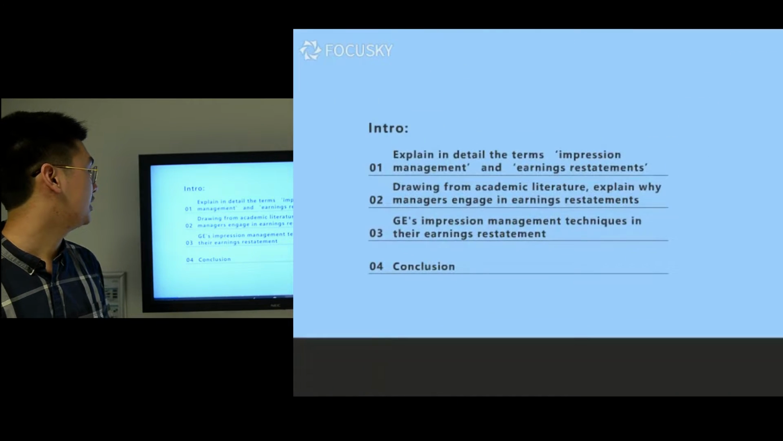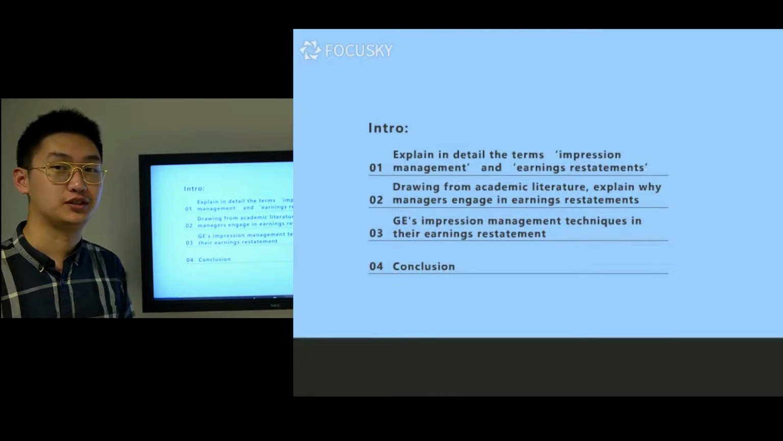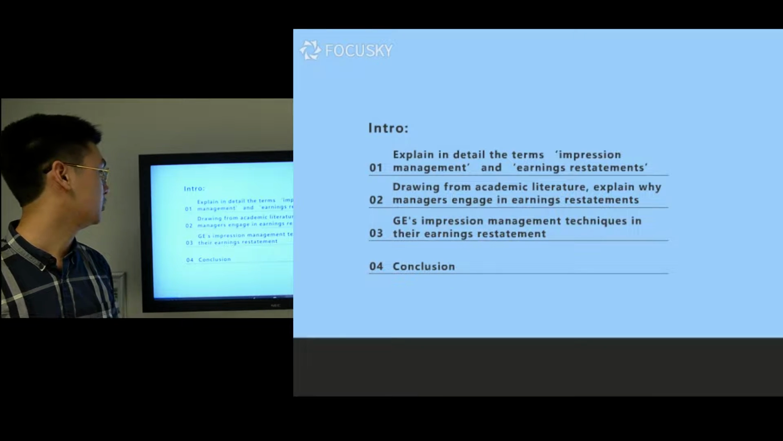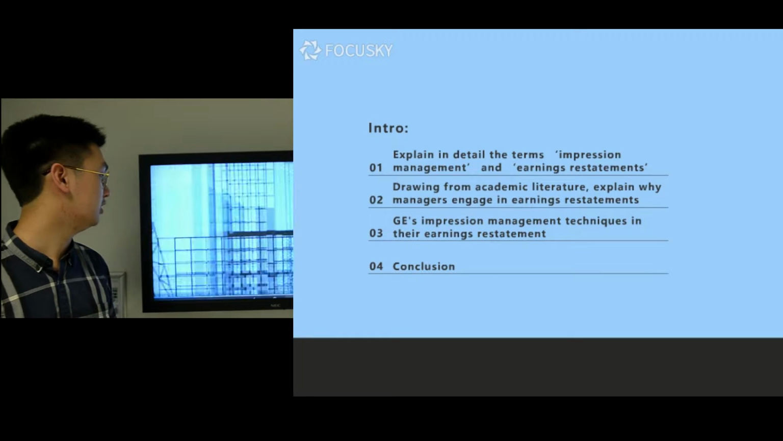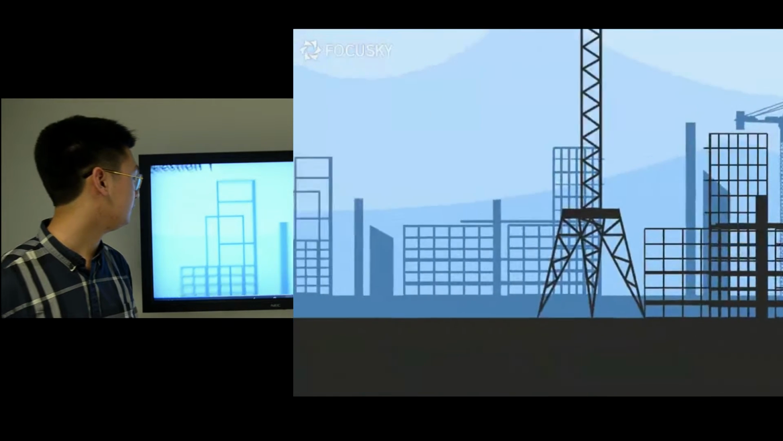I will do the introduction, question 1, and the conclusion. And Target will talk about question 2, and the others will do question 3. Let's move on to question 1.